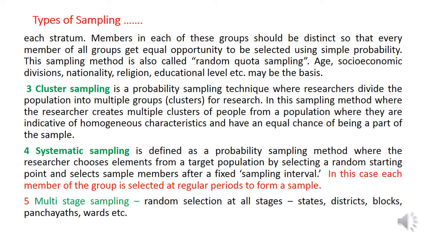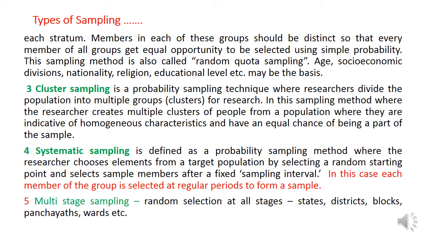Members in each of these groups should be distinct so that every member in all groups gets an equal opportunity to be selected using simple probability. This sampling method is also known as random quota sampling.